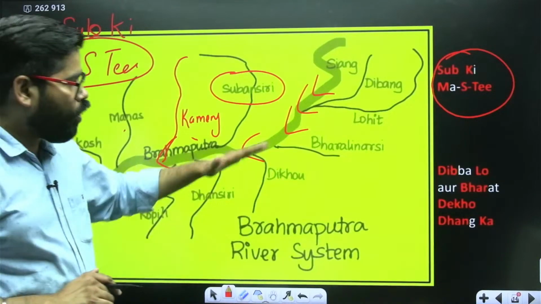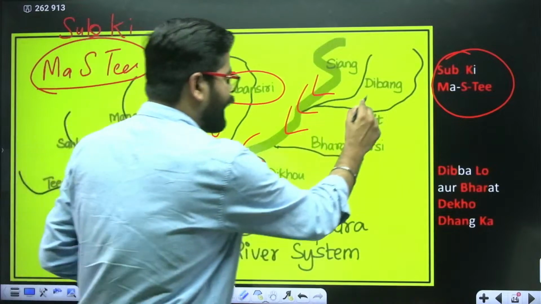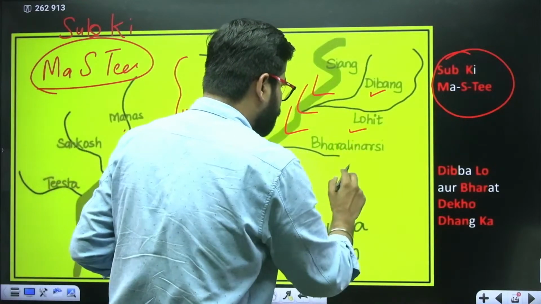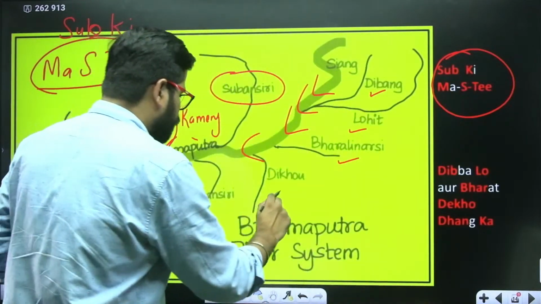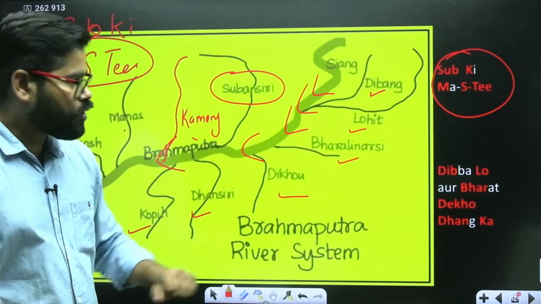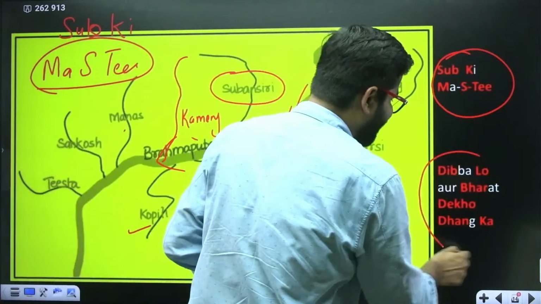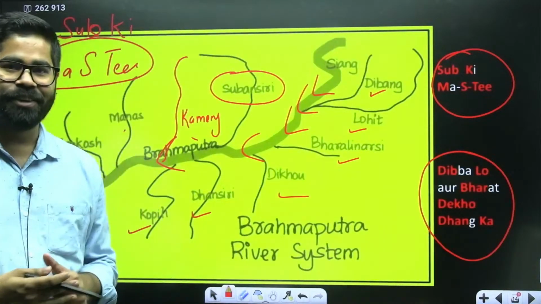Okay. On this side you have again some rivers, like here you have Dibang, Lohit, Burhidihing, Dikhou, Dhansiri and Kopili. Okay. So these are the rivers in this direction. Now there is one simple thing. "Dibba lo or Bharat dekho Dhanka." Okay.